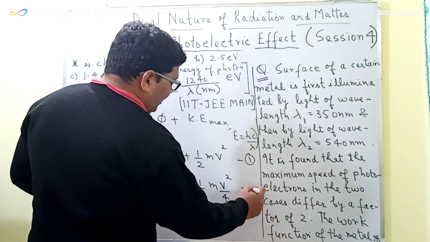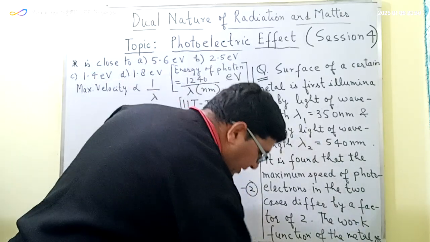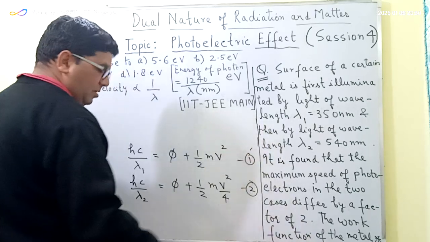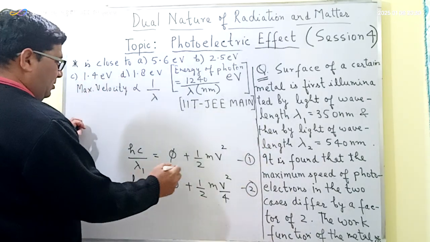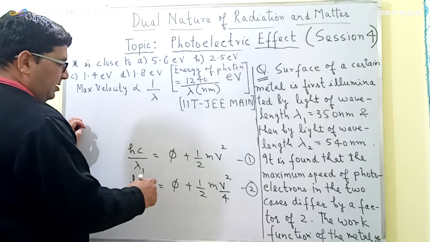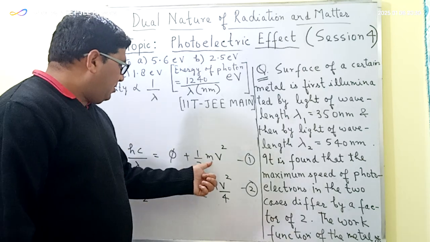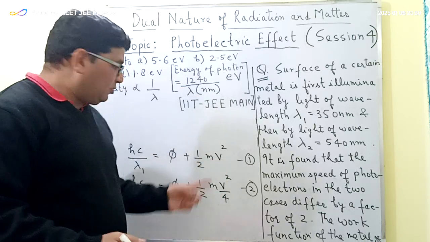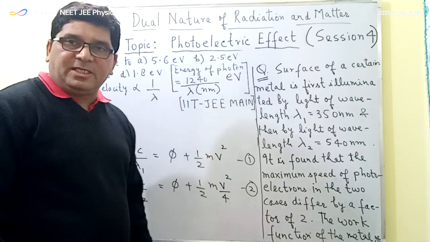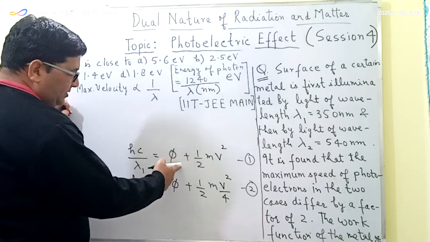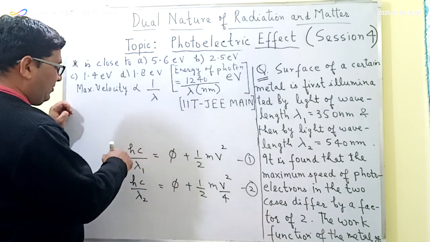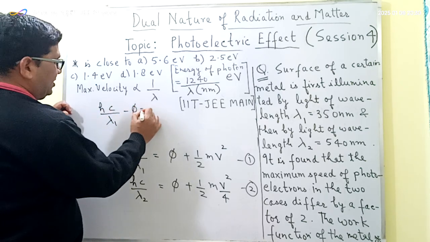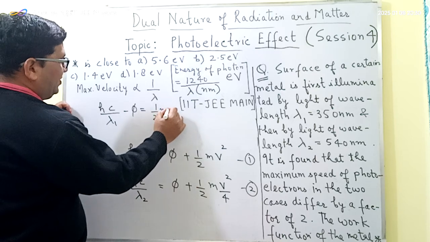Now we have to solve these two equations in order to find the work function of the metal. So I will rearrange these two equations in such a way that the mass of the photoelectron and the velocity of the photoelectrons are eliminated. We have to eliminate them because we do not know their values. The easiest way is to take the work function to the left hand side. So hc upon lambda1 minus phi will be equal to 1/2 m v squared.